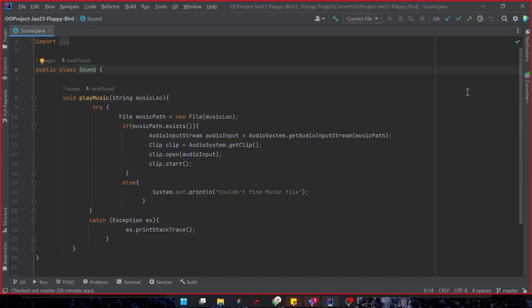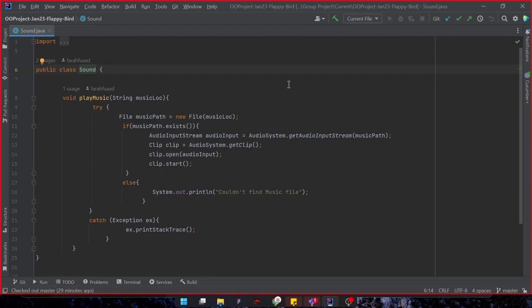So now I'll be presenting the code for a Java class called Sound. This class is responsible for playing audio files in this game. Taking a closer look at the code, the Sound class has one method called playMusic that takes a string parameter representing the file location of the audio file to be played. Moving further, inside the method, we create a File object with the specified file location. We then check if the file exists using the exists method of the File class.